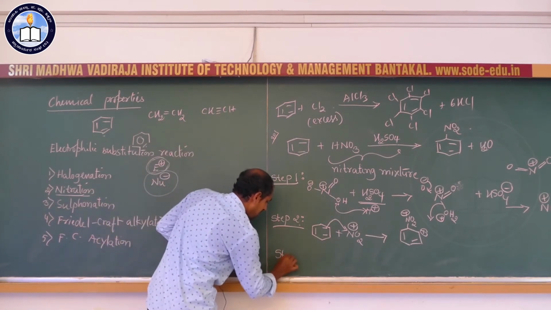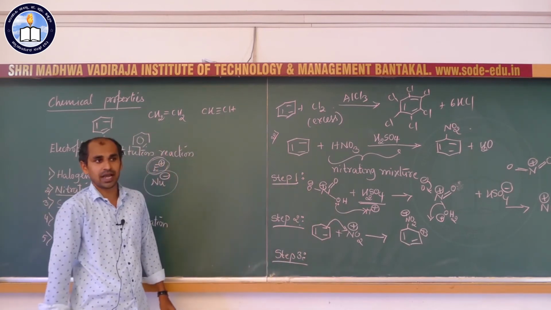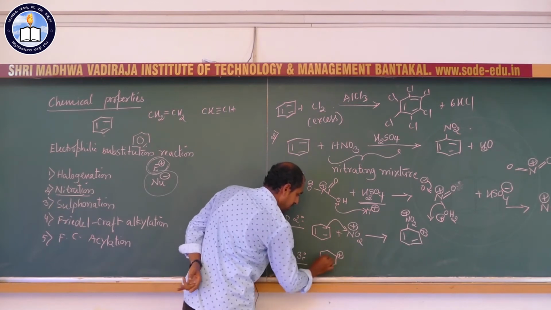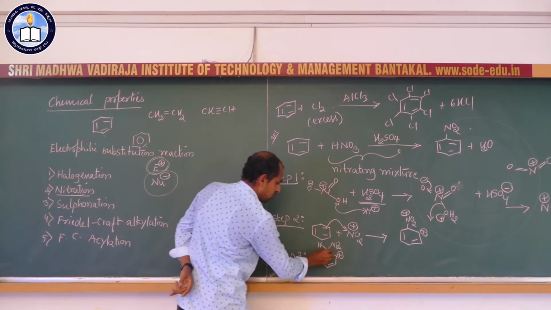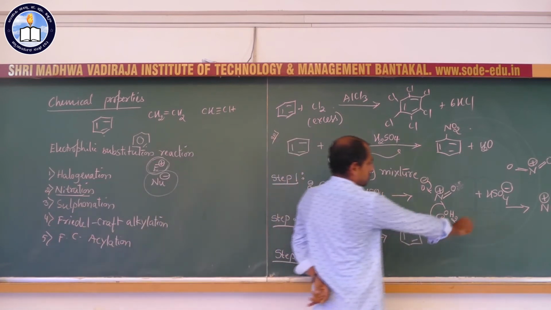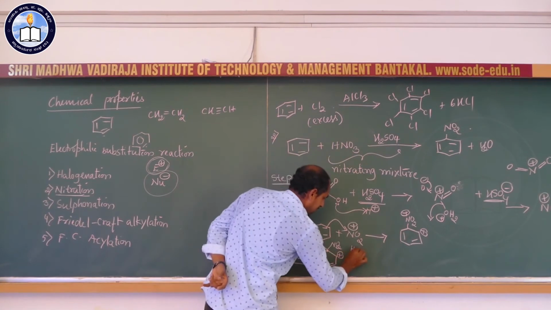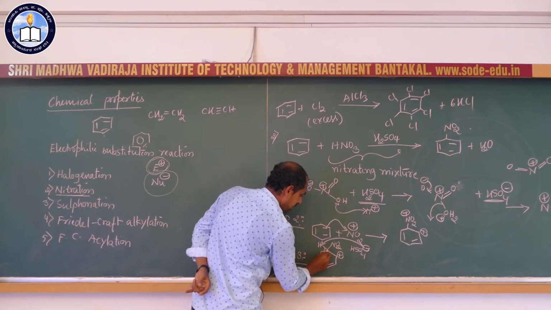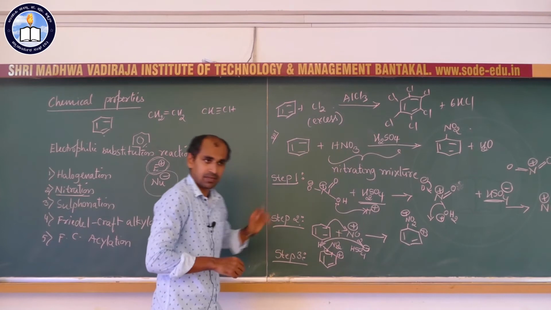Step 3, the last step, is re-aromatization of this carbocation intermediate. You know, this carbocation intermediate has one hydrogen and the nitro group over this carbon atom. In the medium we have HSO4 minus, and that HSO4 minus captures this proton, leading to formation of a new pi bond between these two carbon atoms.